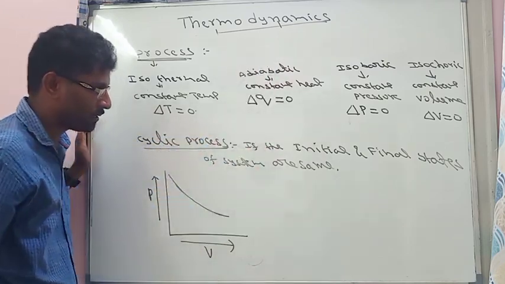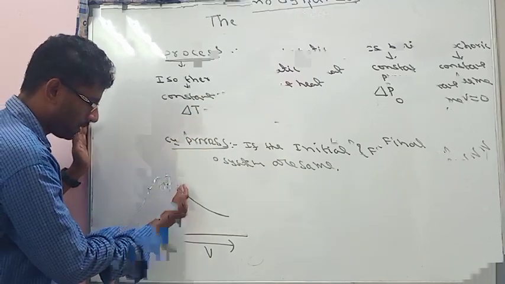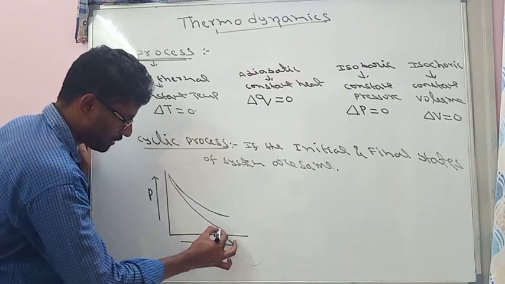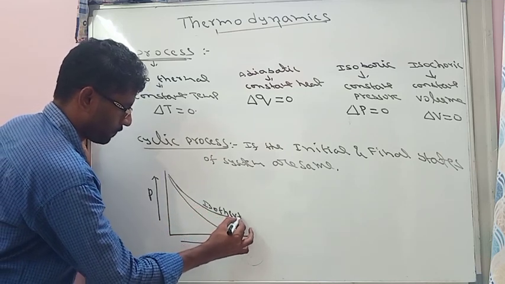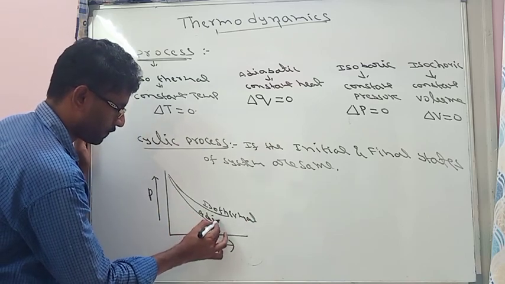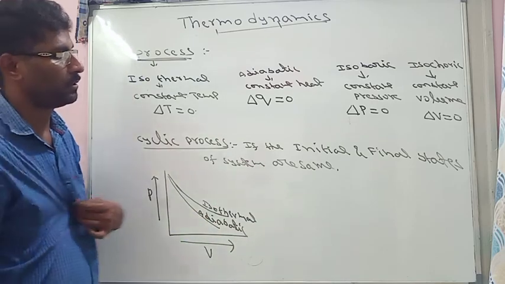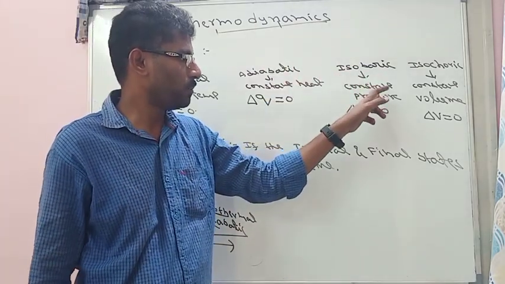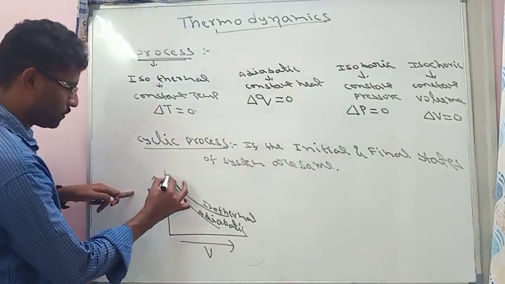So for the isothermal process, this is the graph, pressure versus volume. Similarly, adiabatic is also similar to isothermal, but here the slope will be steep like this. So this will be isothermal and this will be adiabatic. Isobaric, pressure is constant, so this is the pressure, it should be like this.